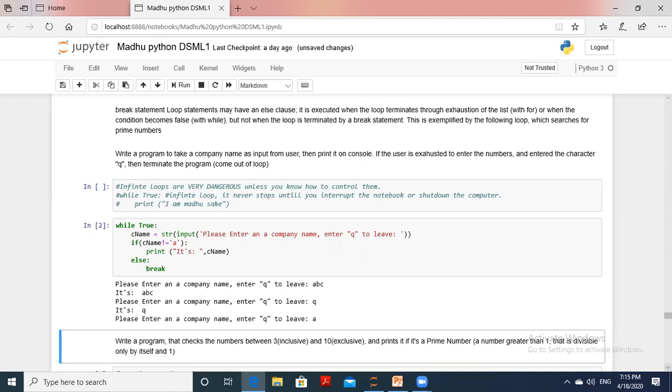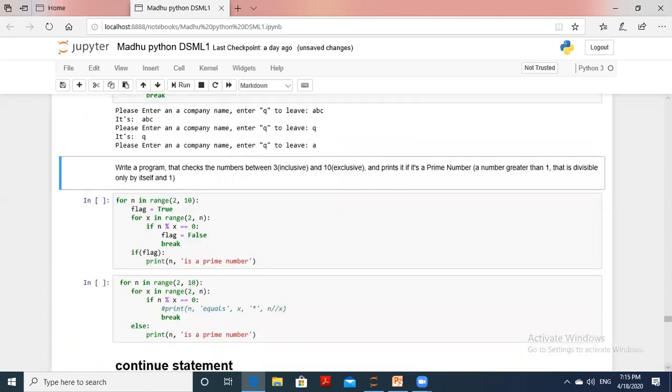Next, you can go for the other program, that is prime number. You know the prime number. Write a program that checks the numbers between 3 including and 10 excluding, that is the 3 to 9 range, and prints whether it is a prime number. A prime number is greater than 1. It is divisible only by itself and 1. Then only that will become a prime number. Otherwise, it's not a prime number.